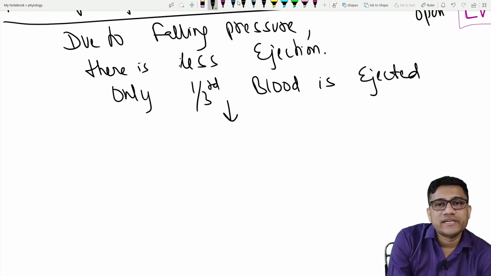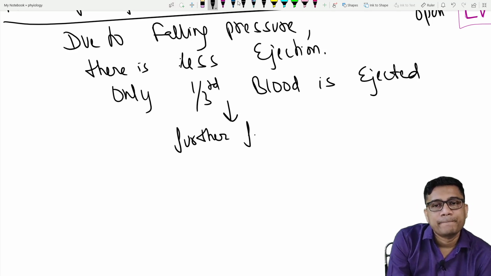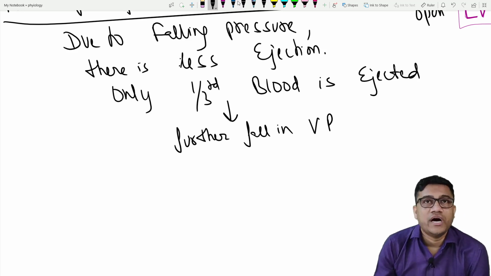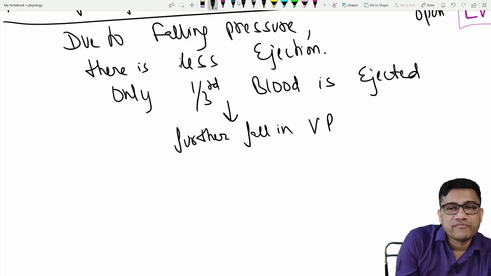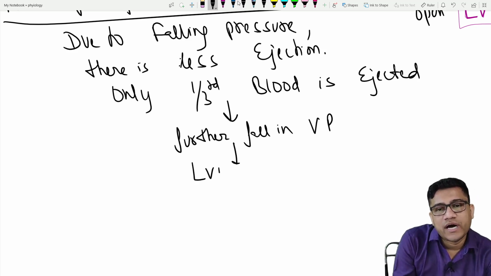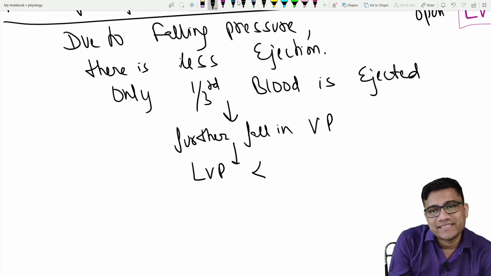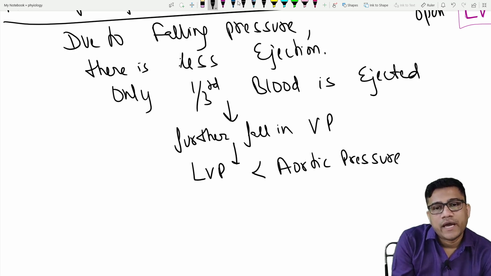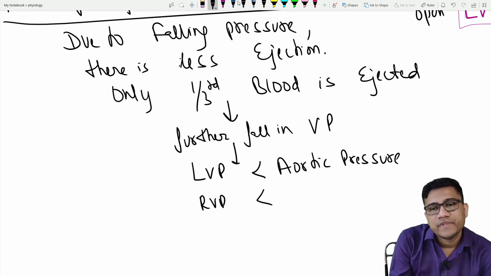Now as you eject this blood, there is a further fall in pressure. And now the VP will fall even below the pressure in the aorta. Are you getting the question? So now there is a further fall, and now the LVP is less than aortic pressure, and RVP is less than pulmonary artery pressure.